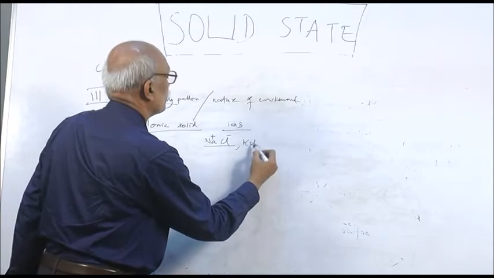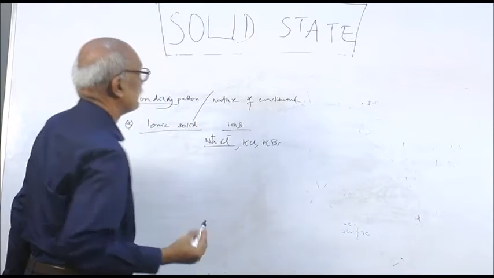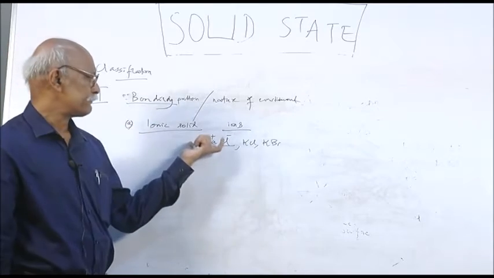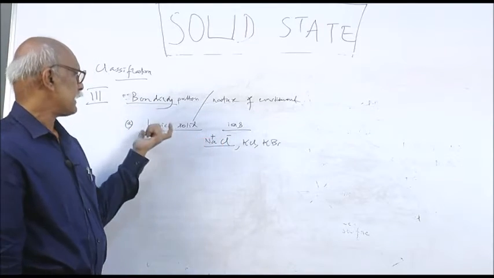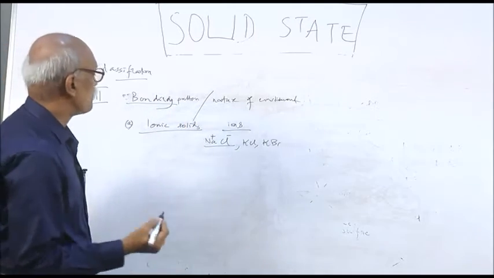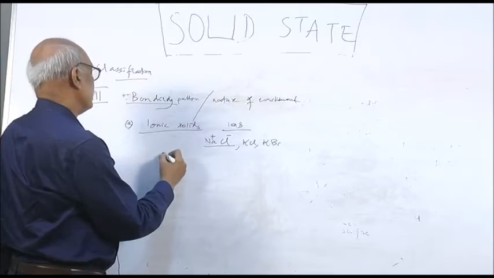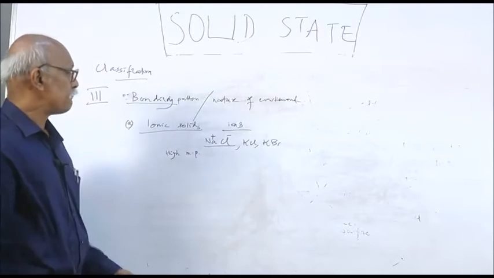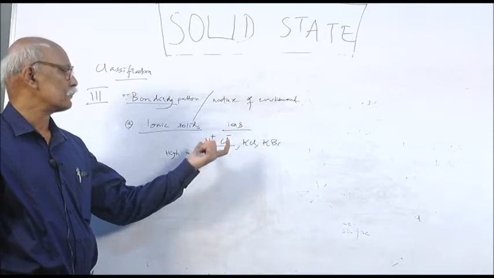Similarly potassium chloride, potassium bromide, etc. There are many solids constituted of ions. These are called ionic solids. Remember some properties. They have high melting point because they are held by strong interionic force of attraction.